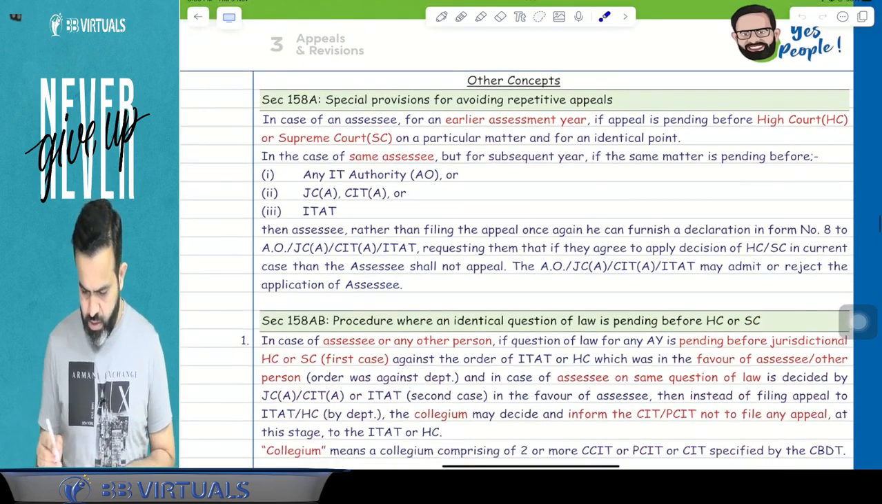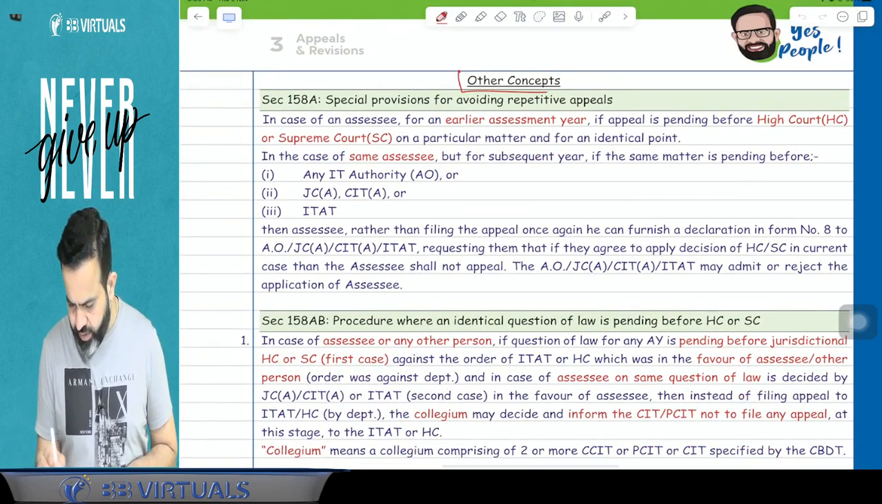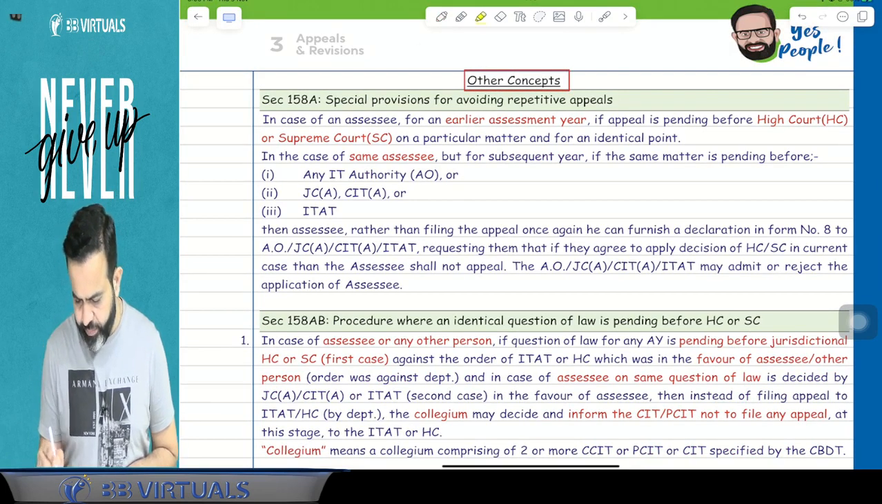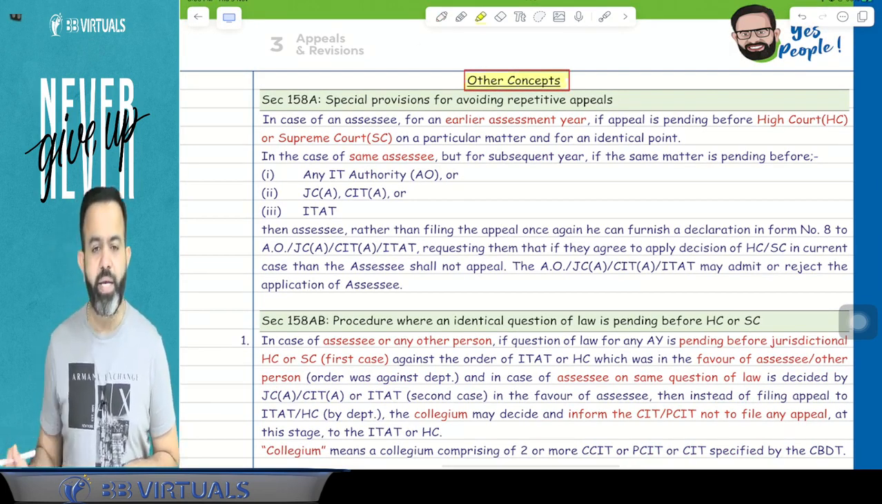So guys, some other concept of the appeal and revision. This other concept part is pending. Hope you have completed some questions.